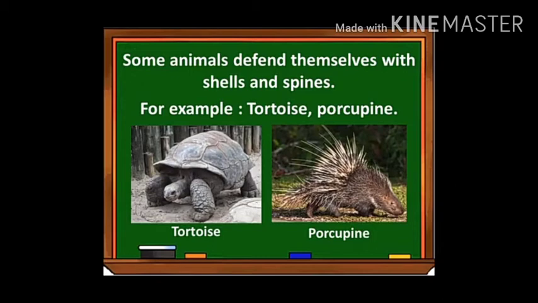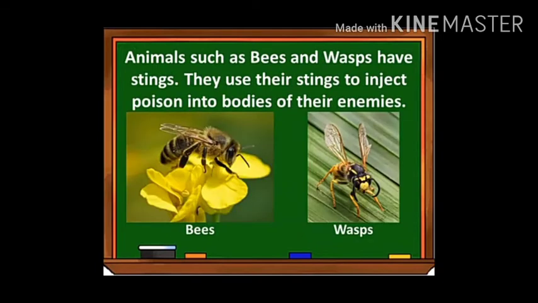Not only are these adaptations made in animals like tortoise and crocodile, but some other adaptations are also made in animals like bees and wasps. What are they? The stings.